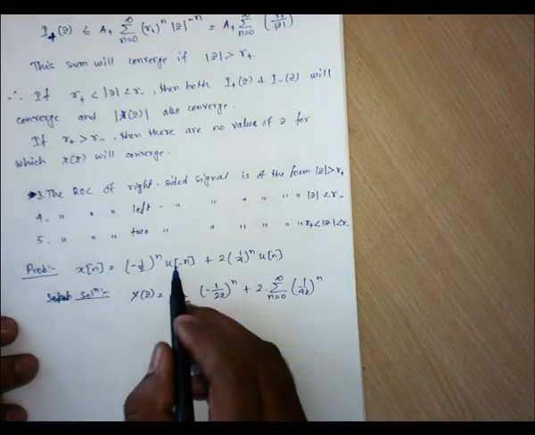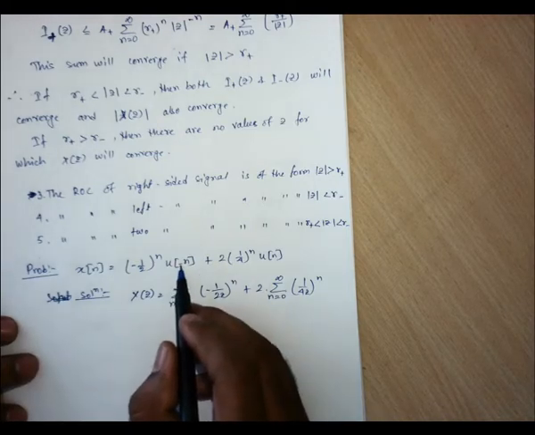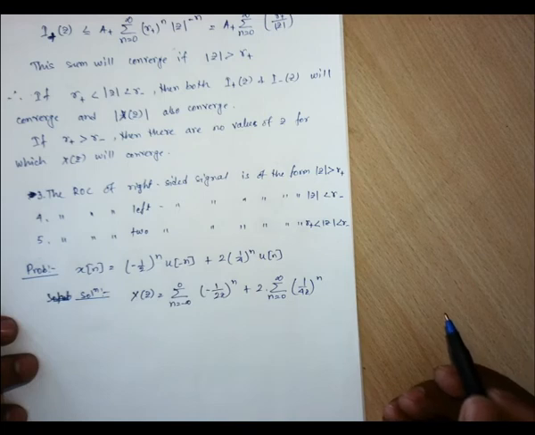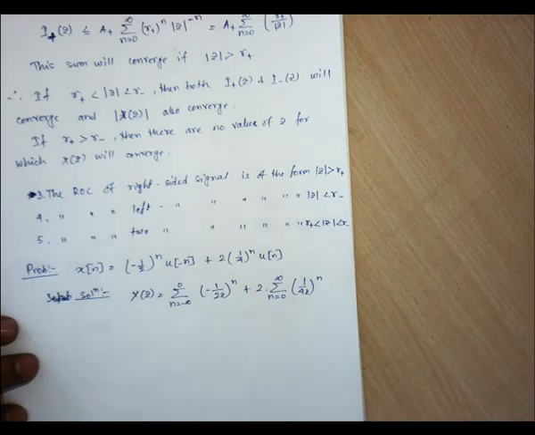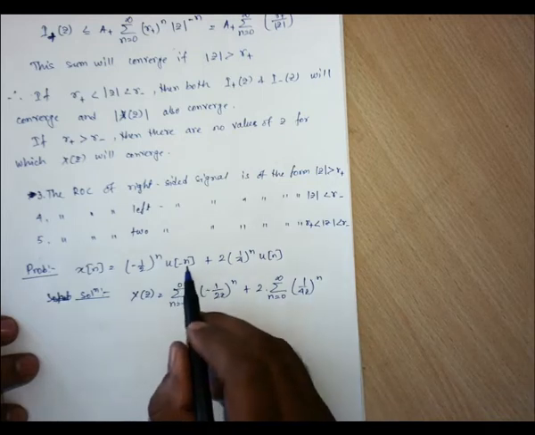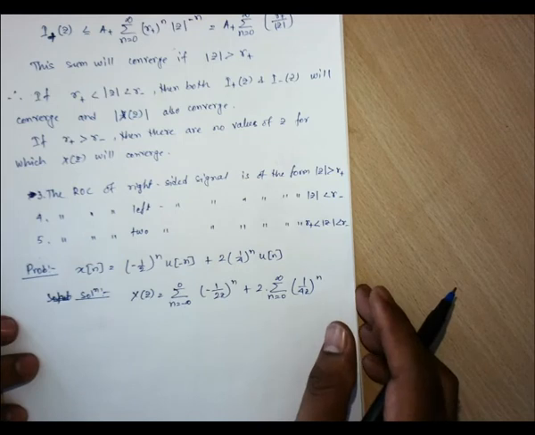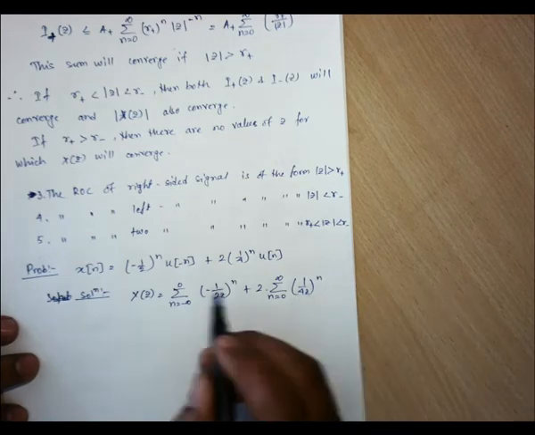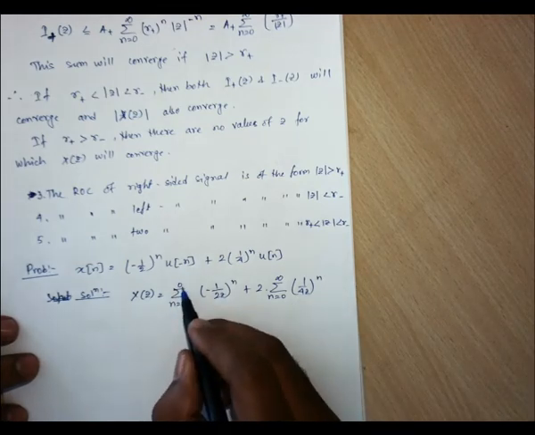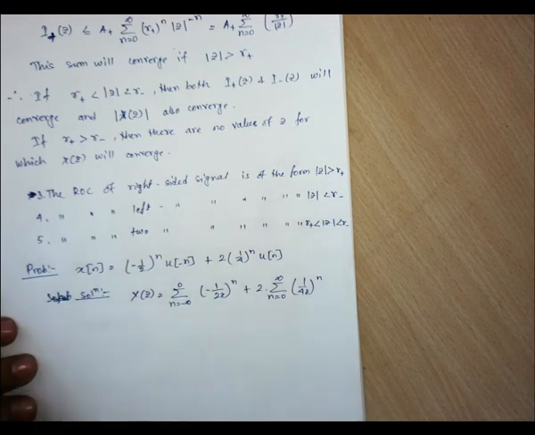If x[n] is given in the form of u[-n-1], just see the previous problem, last day's problem. For that case it will start from minus infinite going up to minus 1. So to make it a limit from minus infinite to 0, we had been adding 1, right?